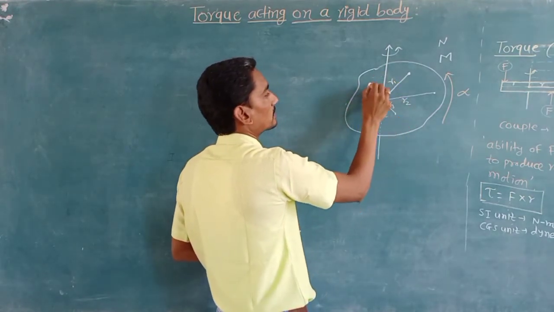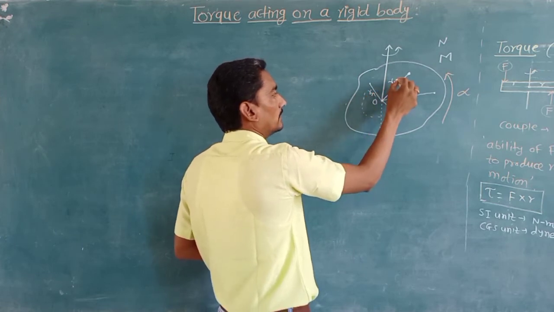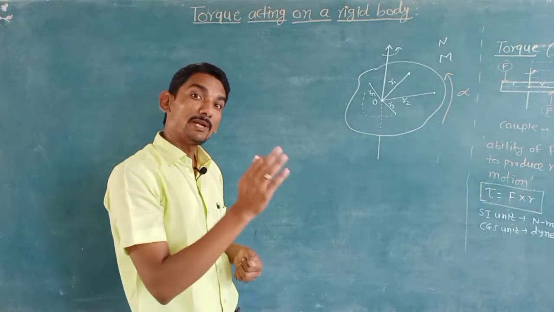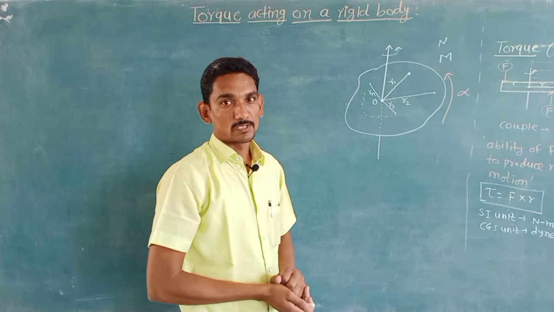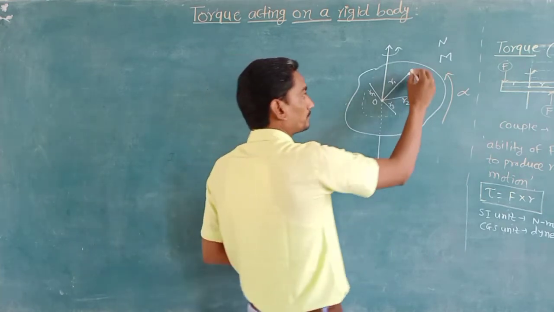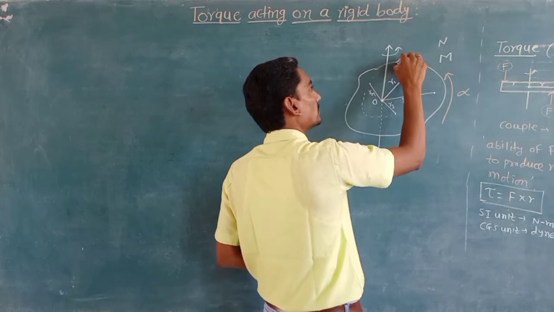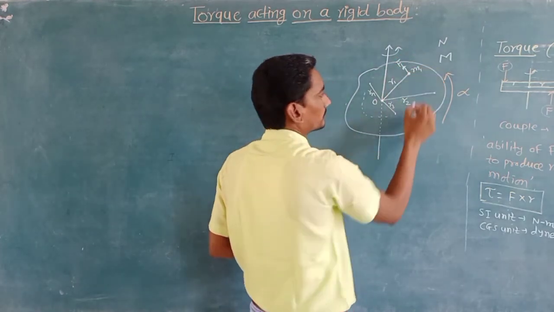So like this we can consider n number of particles, and r1, r2, r3 up to rn are the perpendicular distances of these particles from the axis of rotation. Suppose F1 is the force acting on the first particle having mass m1.